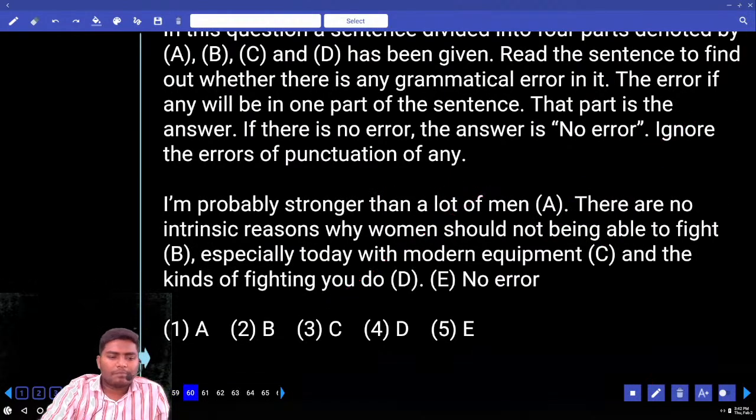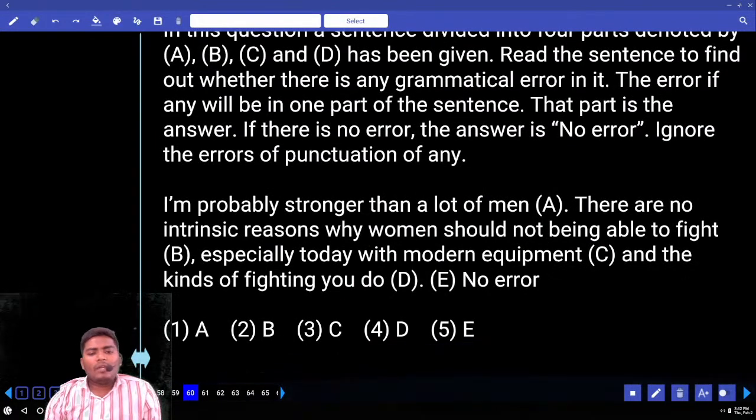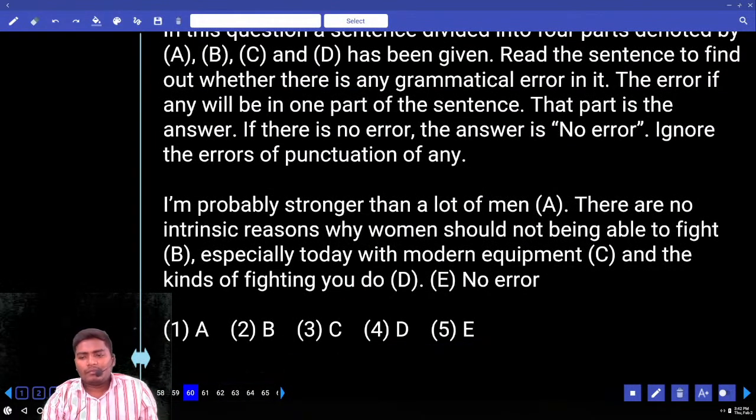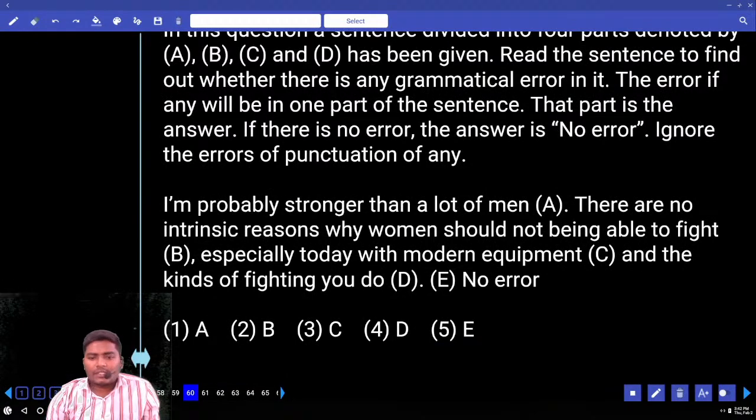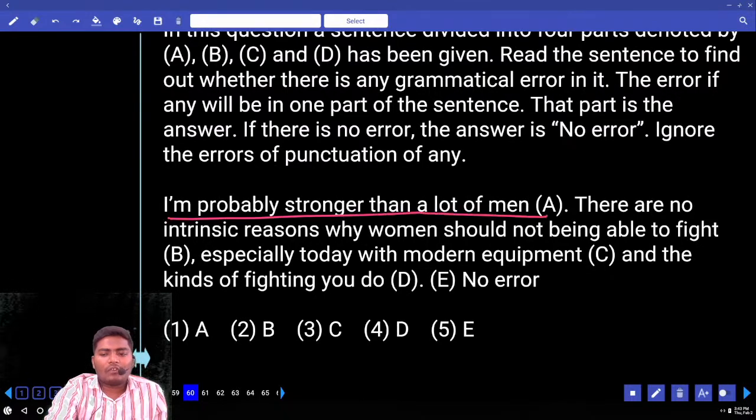Motto 60. I am probably stronger than a lot of men. There are no intrinsic reasons why women should not being able to fight, especially today with modern equipment and the kinds of fighting you do. I am probably stronger than a lot of men. Is this sentence fine?